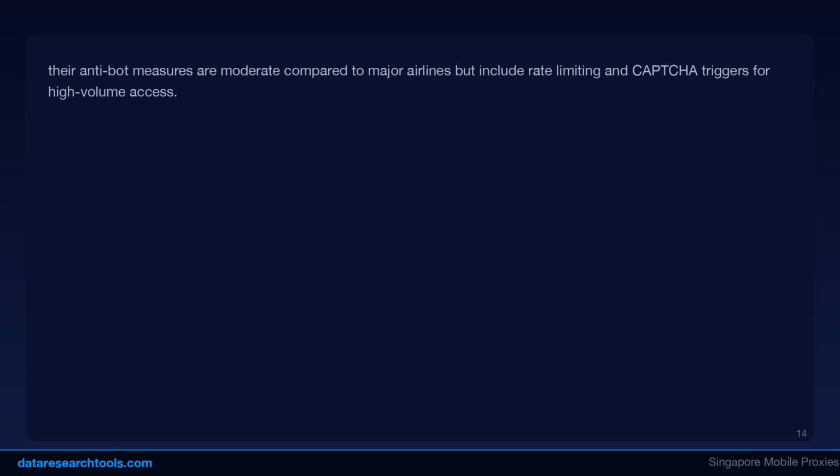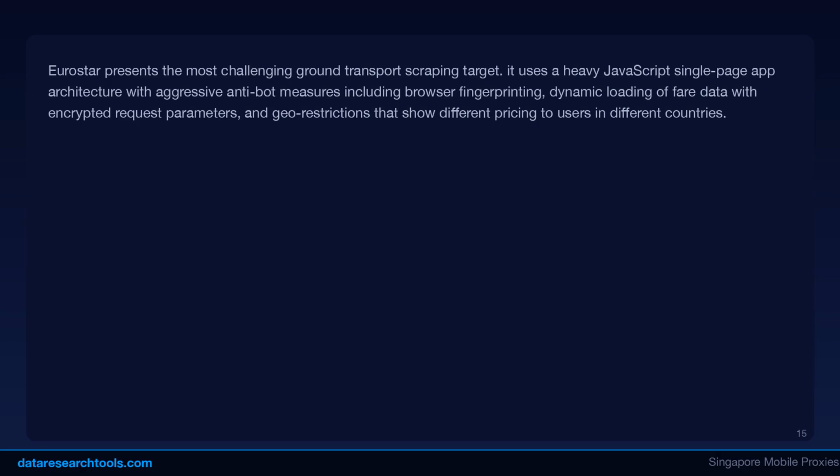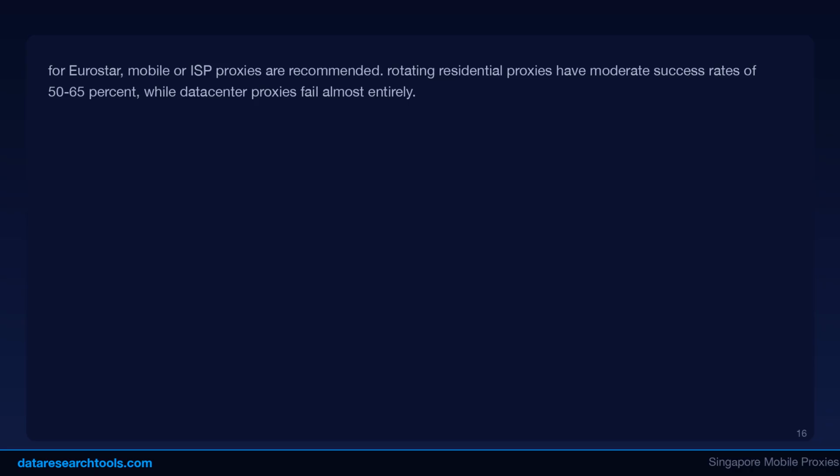Eurostar presents the most challenging ground transport scraping target. It uses a heavy JavaScript single-page app architecture with aggressive anti-bot measures, including browser fingerprinting, dynamic loading of fare data with encrypted request parameters, and geo-restrictions that show different pricing to users in different countries. For Eurostar, mobile or ISP proxies are recommended. Rotating residential proxies have moderate success rates of 50–65%, while data center proxies fail almost entirely.